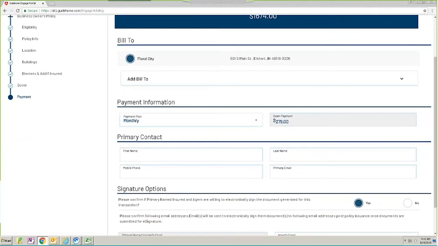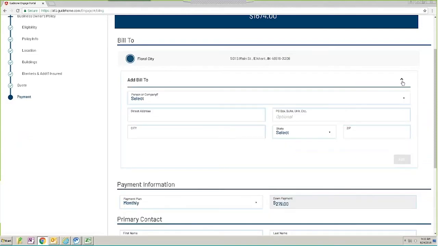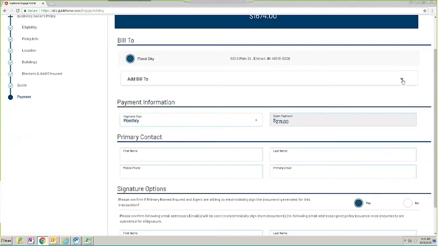You can change that because oftentimes maybe the primary address of that location is not where you want that bill to go to. So you have the option to say that you want to have a different address, but we're going to leave it the way it is.